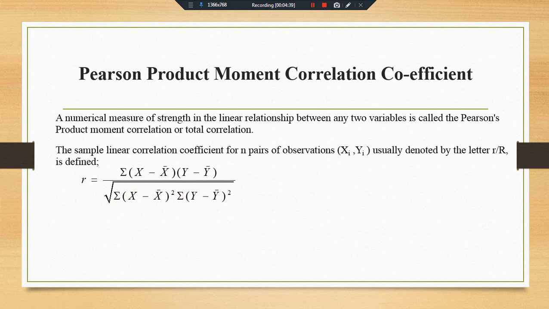The main difference from regression is that both variables appear in the denominator, whereas in regression only the independent variable does.